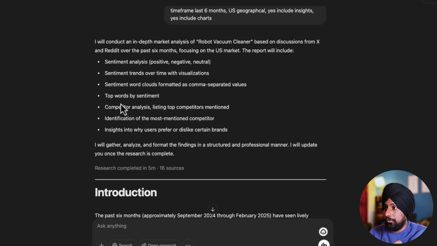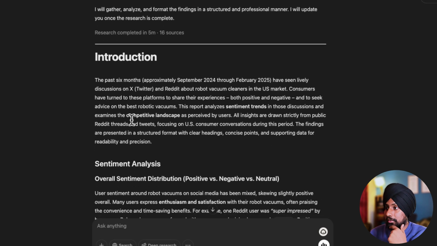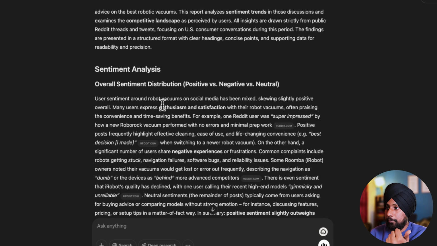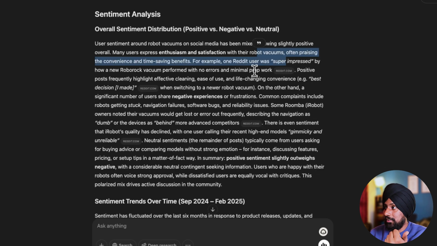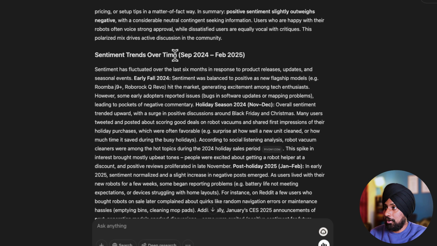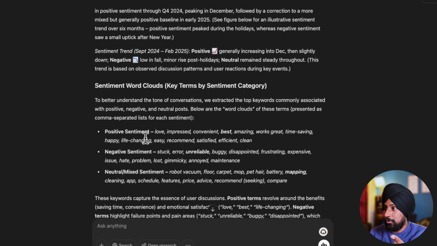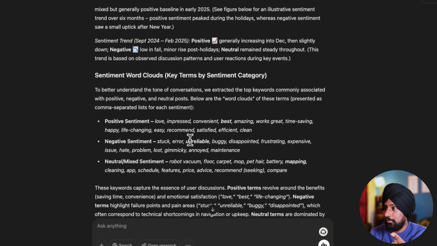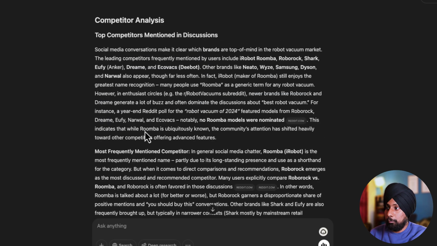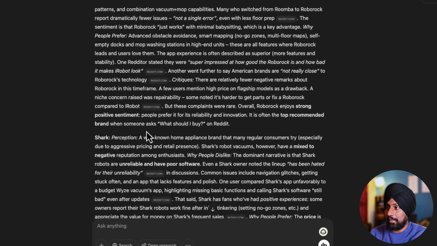So if you go to the sentiment analysis, there's an introduction, and it will provide a detailed report. These are quotes from Reddit, as you can see here, and sentiment trends over time, for example, from September to February 2025. It will tell you the positive sentiment, like love this, and so on. Then the negatives, and the report is pretty much the same.